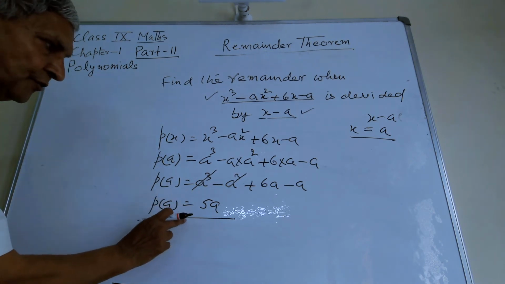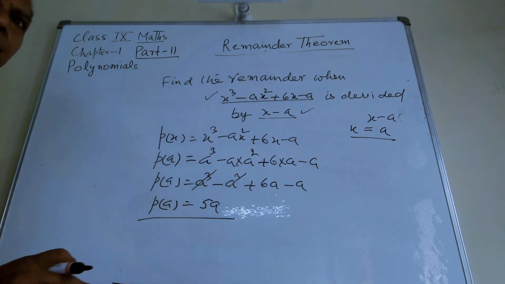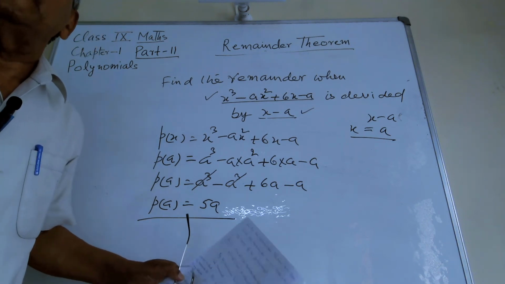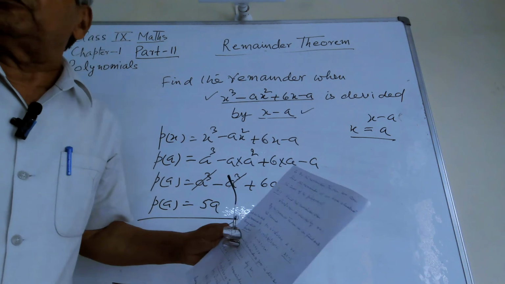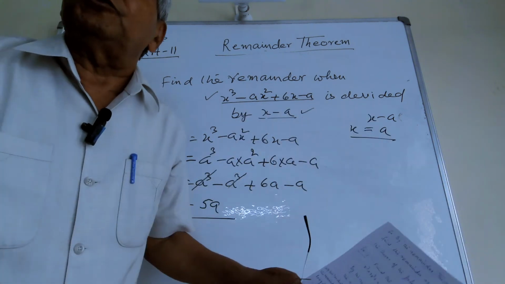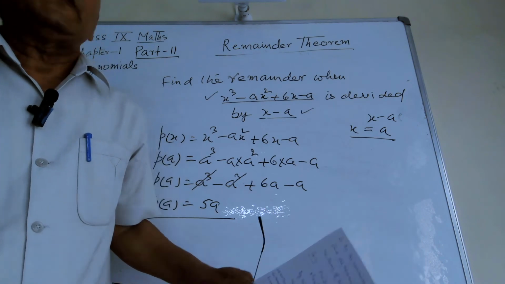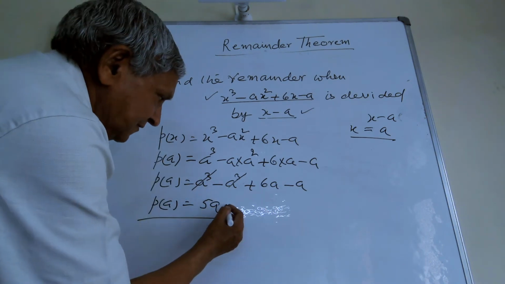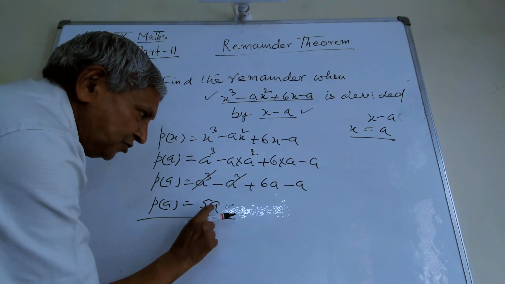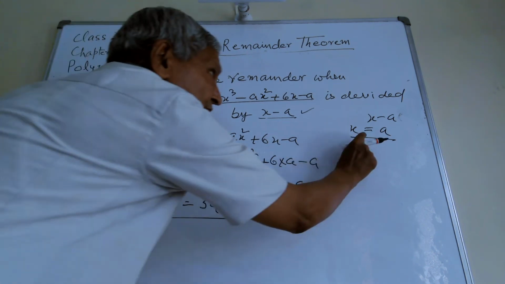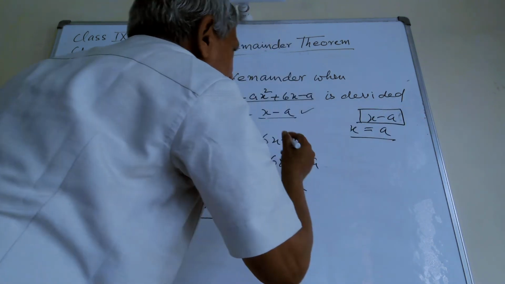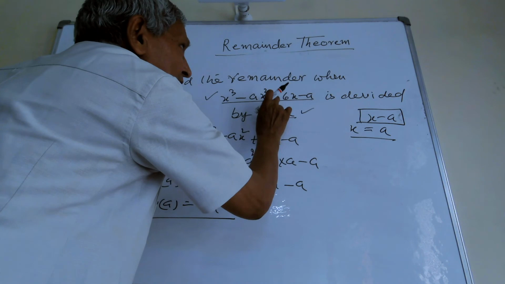by remainder theorem. So in every division, you can find out the remainder with the help of the remainder theorem. This is a short method and the easiest method to find out the remainder. This remainder is 5a here. This remainder is not 0. So therefore this x minus a is not a factor of this polynomial.